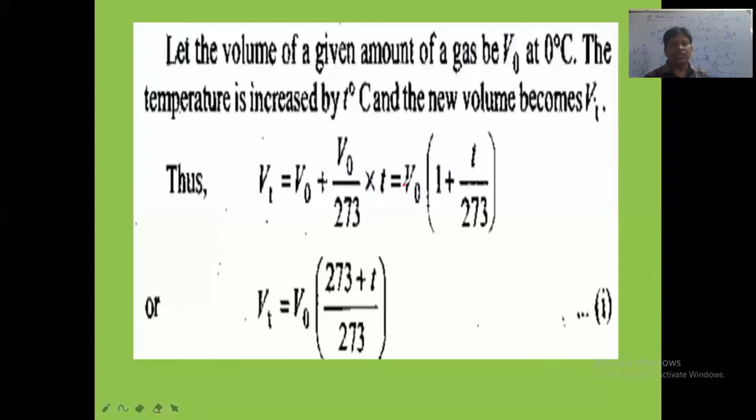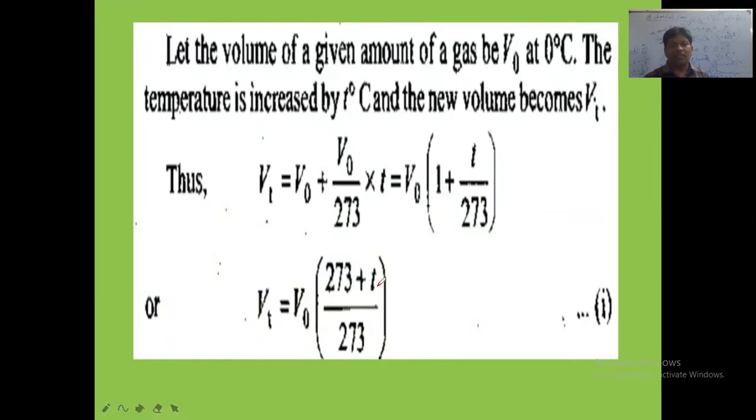This is written as V naught taken common, 1 plus 1 by 273 of t, which means 1 plus t by 273. The same thing we have written as Vt equals V naught of (273 plus t) by 273.